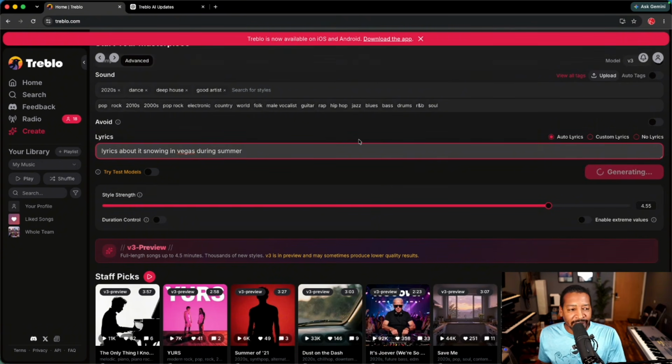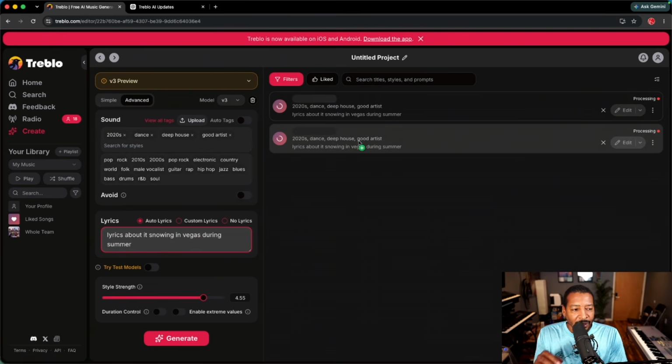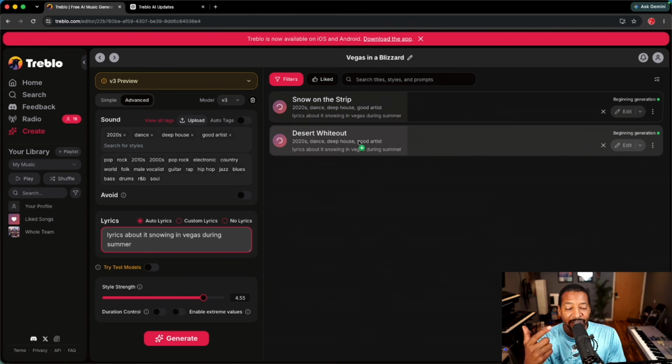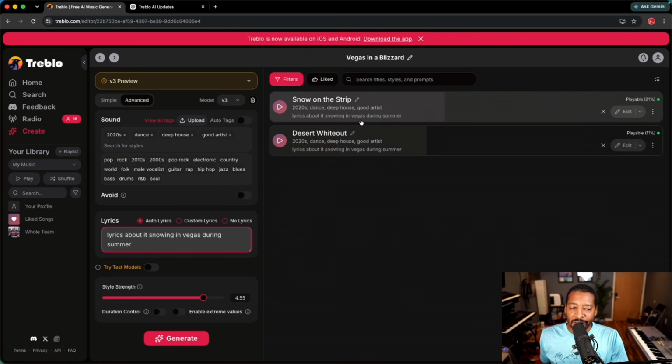Once again, we're on the advanced version of Treblo, and everything we're using is free on Treblo. So you get an unlimited amount of generations. You get the downloads for free. You get to download the stems, the MP3, the WAVs. All of this is generated absolutely free, versus their competitors, the biggest one obviously being Suno, which is now changing their platform to where they're going to charge you for 20, 40, and 60 downloads unless you pay for their premium, where you can get unlimited downloads.